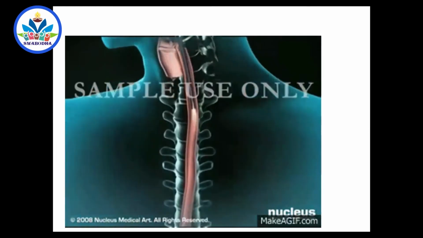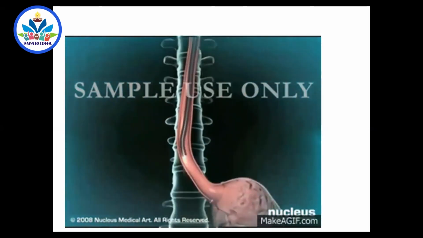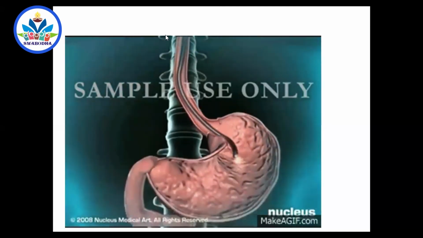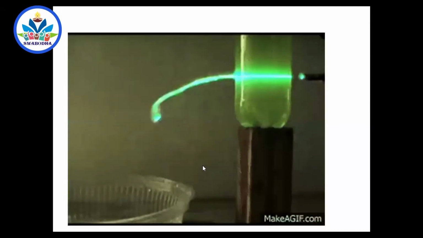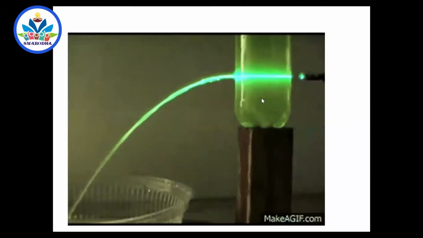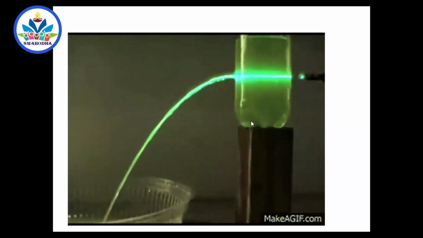Light is sent inside the stomach through one set of cables. Reflected light is made to come out, and that is displayed on some electronic devices. So remember endoscopy. And this is an experiment which you can do in your house if you have a laser beam and a bottle.